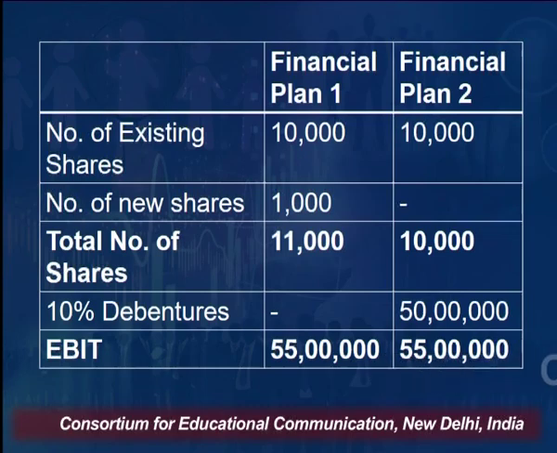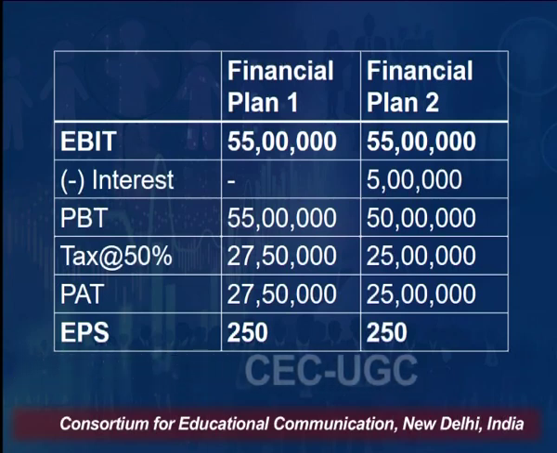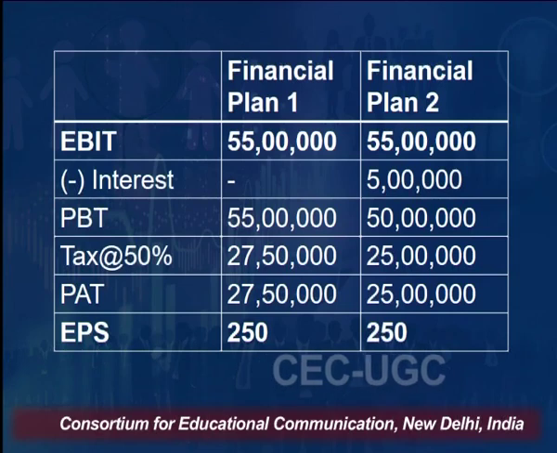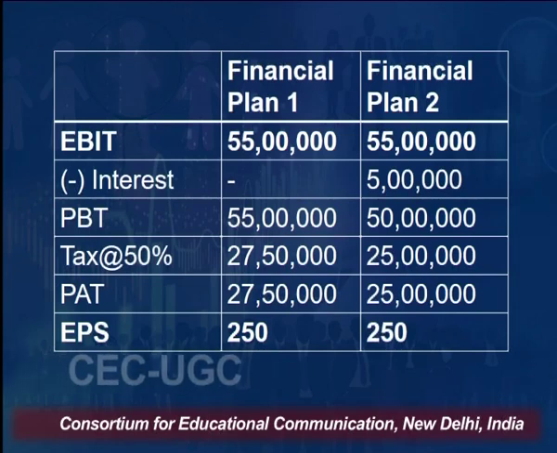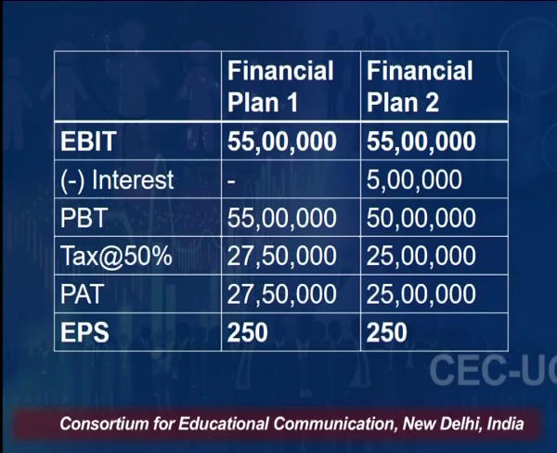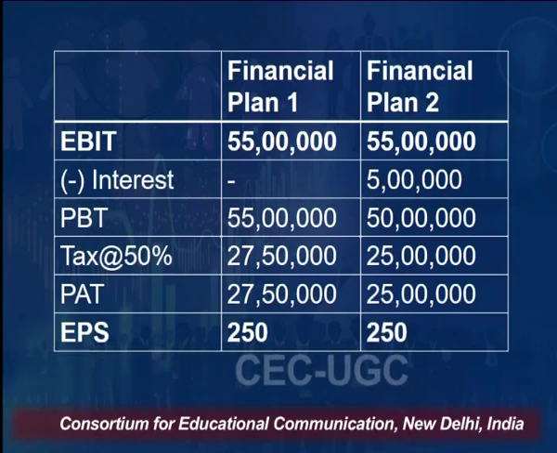Now, since we have EBIT as 55 lakh in both the cases, we will deduct the amount of interest, which is 0 in case 1 and 5 lakh in case 2, 10% of the debt amount. We will get profit before tax, which is 55 lakh in case 1 and 50 lakh in case 2. We have to deduct tax out of this at the rate of 50%. So, it is 27 lakh 50,000 in case 1 and 25 lakh in case 2, and we get profit after tax, which is 27 lakh 50,000 in case 1 and 25 lakh in case 2.